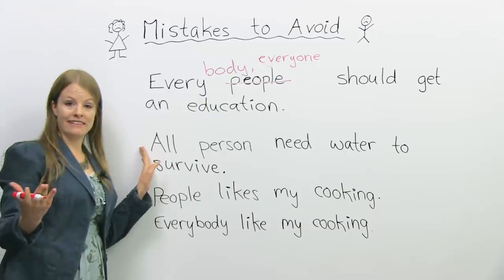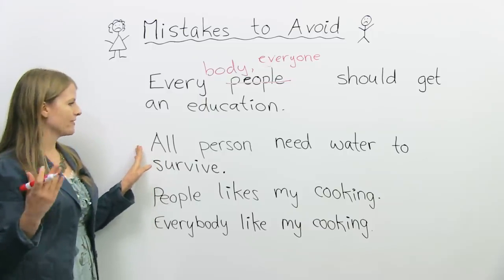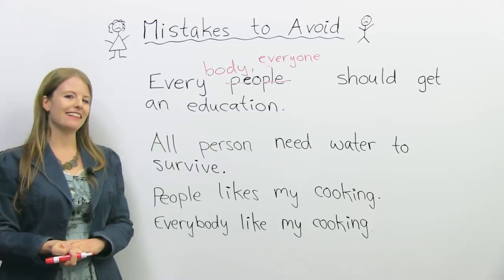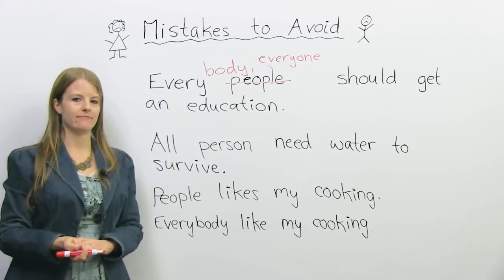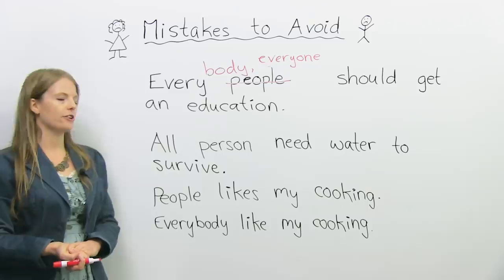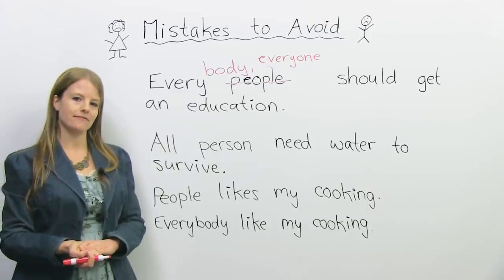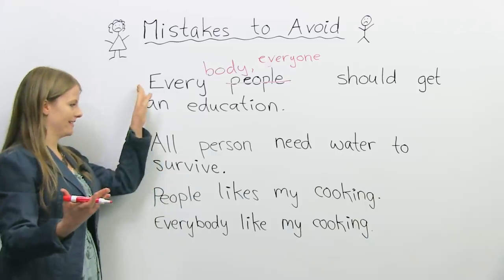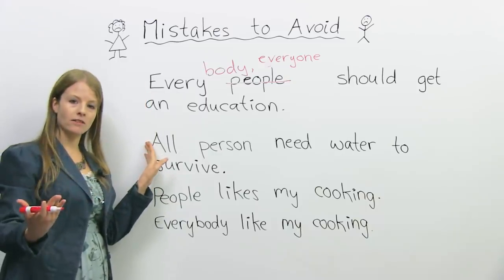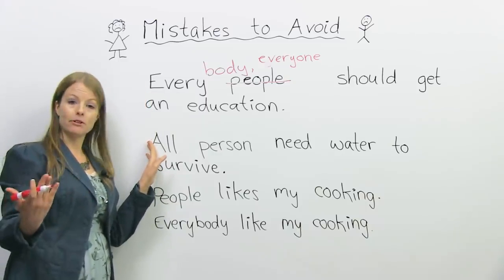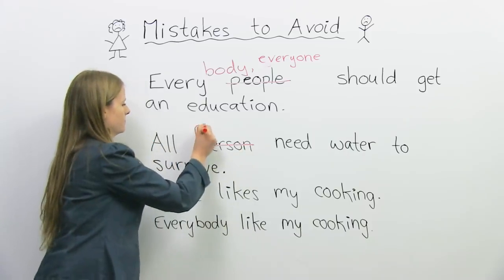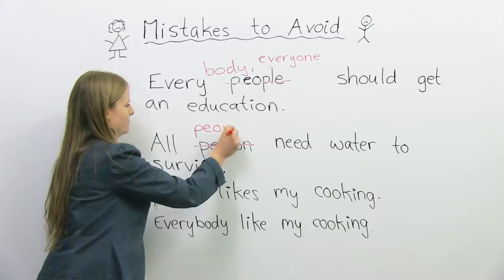Another example of a mistake, all person need water to survive. So take a moment and think about, what do you think the mistake here is? All person need water to survive. Okay, this is the opposite mistake of this. When we have the word all, and we're talking about people, we usually don't use the word person. We use the word people.